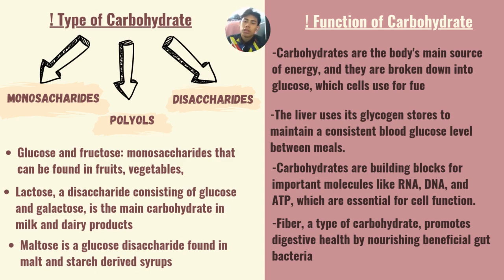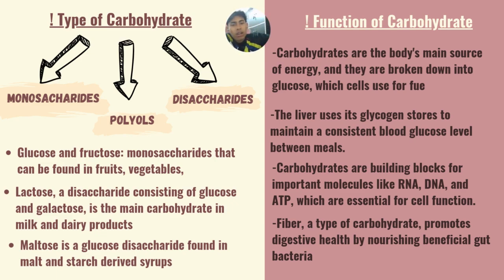So let's go to the types of carbohydrate. We have three. The first one is monosaccharides, then polyols, and disaccharides. Glucose and fructose are monosaccharides that can be found in fruit and vegetables. Lactose, a disaccharide consisting of glucose and galactose, is the main carbohydrate in milk and dairy products. Maltose is a glucose disaccharide. It can be found in malt and starch-derived syrups.